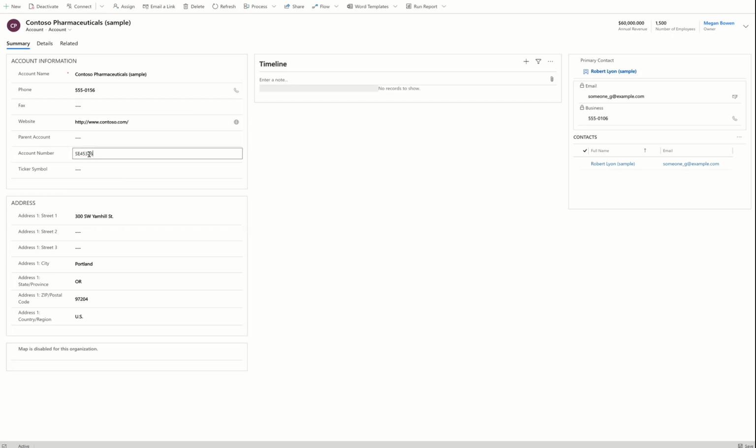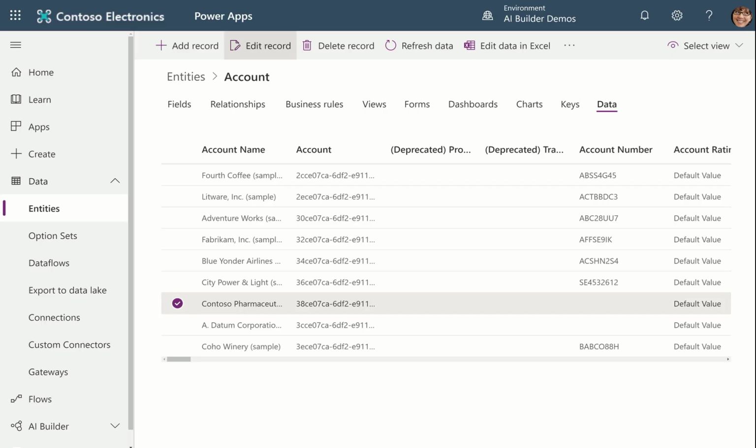Okay, so when I'm editing in forms like this, like what you're seeing me do right here, I'm not in an app. I'm actually just using the forms to edit the data. I just have to refresh. I have to tab out of the field that I edited and then refresh. And then it's okay. I don't have to do anything else. And I'll refresh when I come back to Power Apps to make sure that they're there and that it's unique.